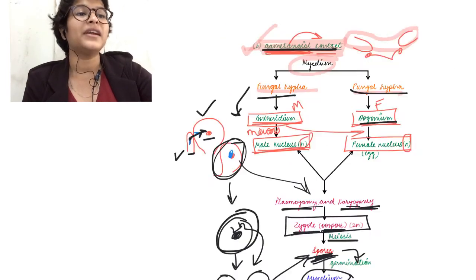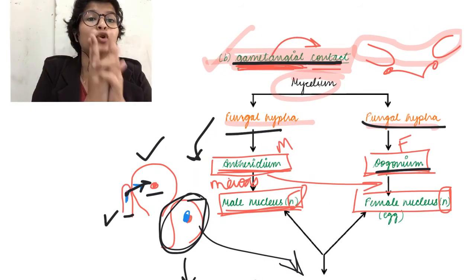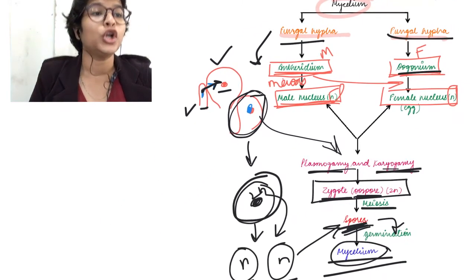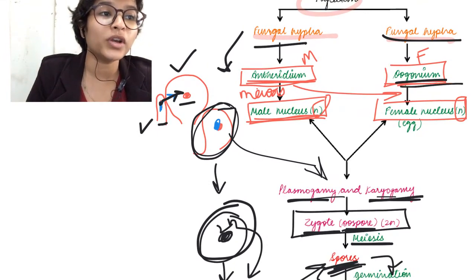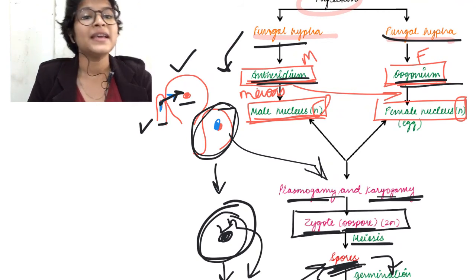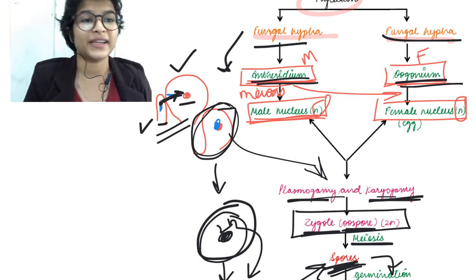Next we have the involvement of hyphae. अभी hyphae can be involved in two types. First is gametangial contact, in which two hyphae, one of them develops to form specialized female hyphae, that is oogonium, and the other forms the antheridium or specialized male hyphae. They come into contact and the male nucleus is transferred inside. ठीक है.